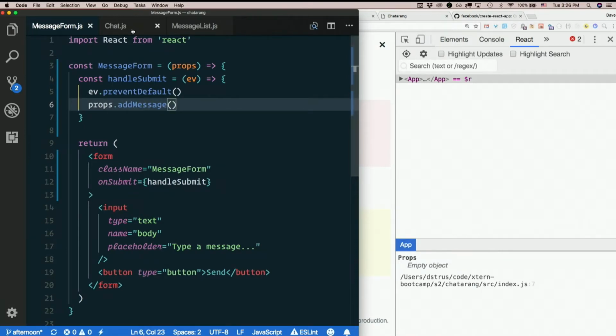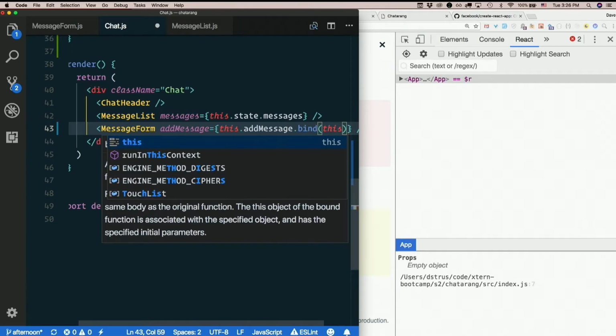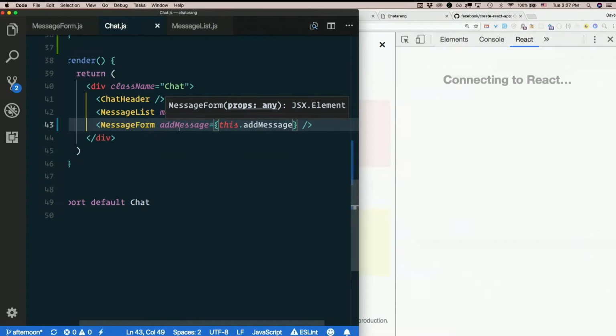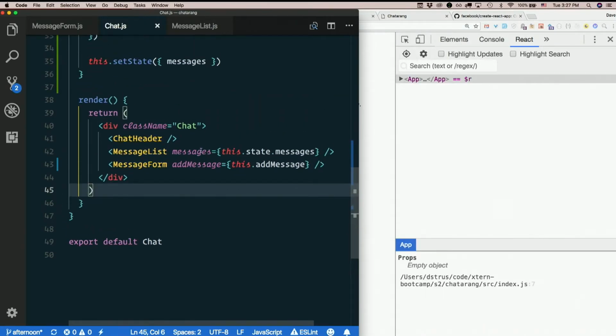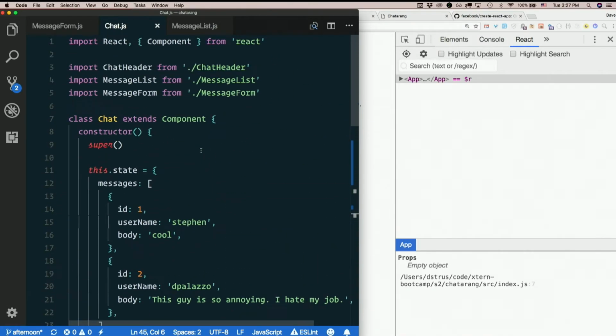So, that's okay. We can fix this. One way we could fix it is to just say bind this here. But that's not how we're going to do it. I promised you a third way of doing this yesterday. So here it is, and this is how we're going to do it from now on. This is a very new feature of JavaScript.